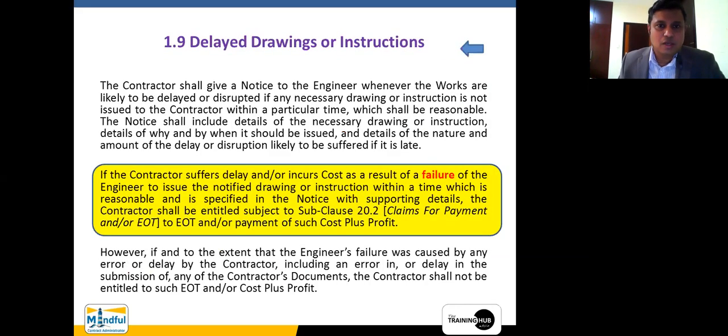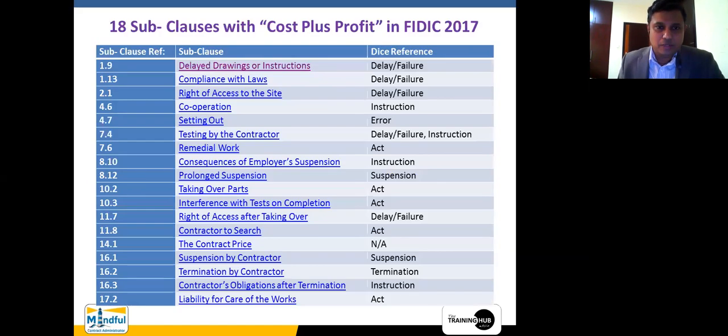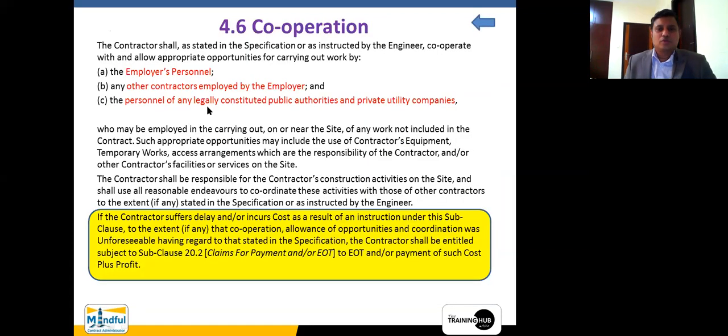Right. Now let us go back to that particular chart that we were talking about. So we discussed the delay failure causes. These subclauses were discussed in depth during the last session: delayed drawings and instructions, compliance with the laws, right of access to the site. Now let us move on to what we call an instruction. So instruction is also another problem that will happen within this particular clause. You can see this word instruction is there.